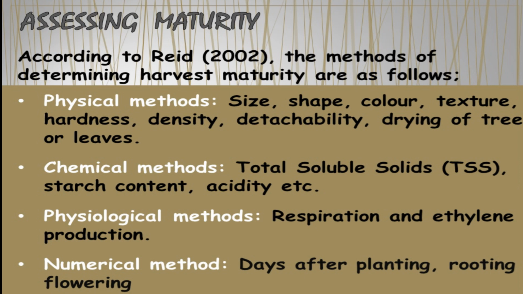The chemical methods are TSS, starch content and acidity, things that we can do by chemical reactions. The physiological methods are respiration and ethylene production. Numerical methods are days after planting, rooting, flowering, like that.